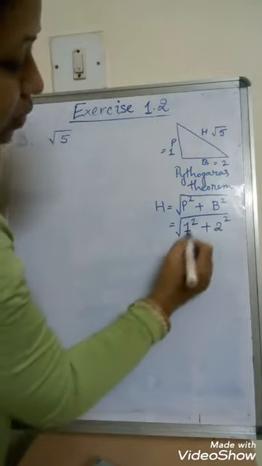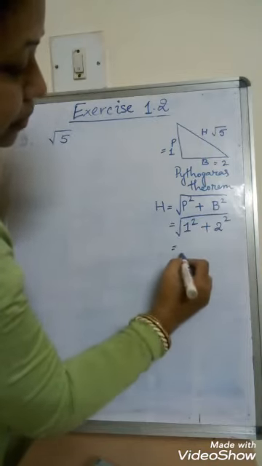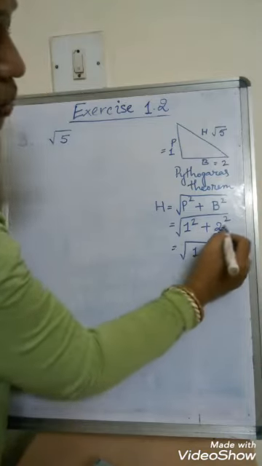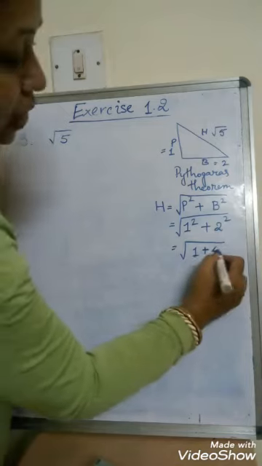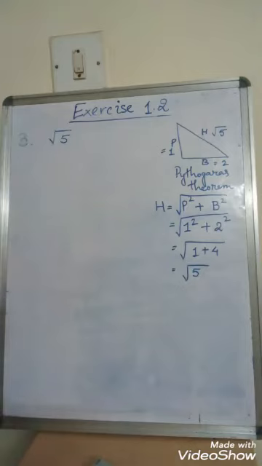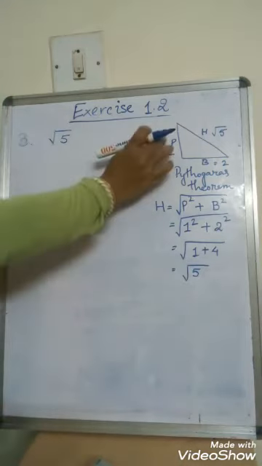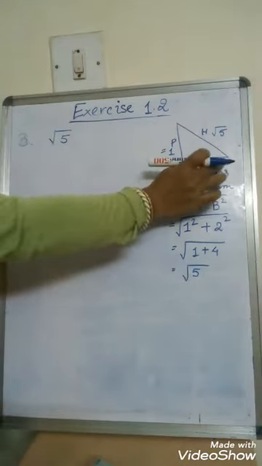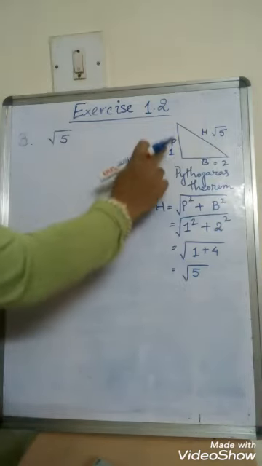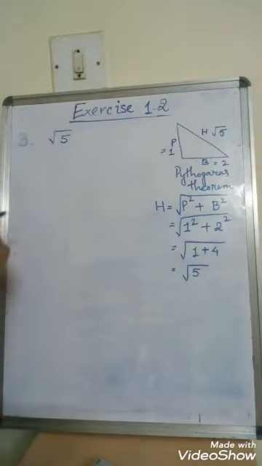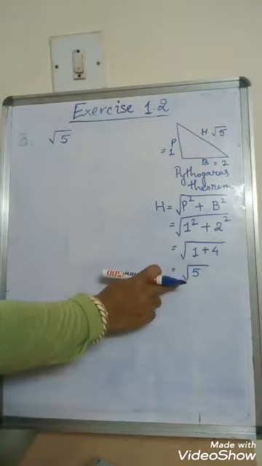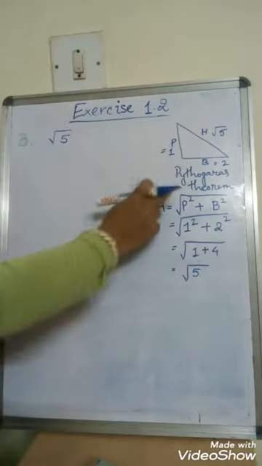2 square is 4, and taking a square root here, 1 square is 1 and 2 square is 4, right? So how much did I get? I got here 5, right? So for me the perpendicular is 1 and the base is 2. Whenever they ask you to show, your perpendicular should always be 1. Okay, so this is how we have found root 5 according to the Pythagoras theorem.